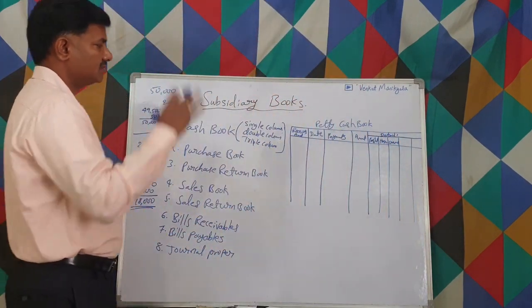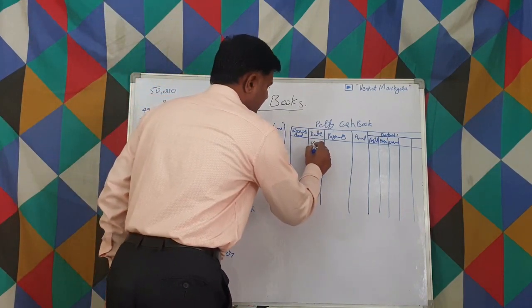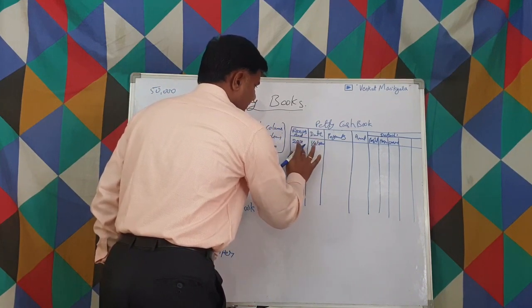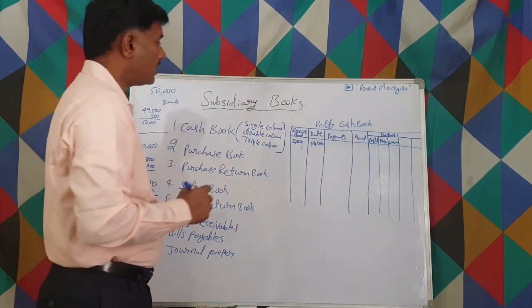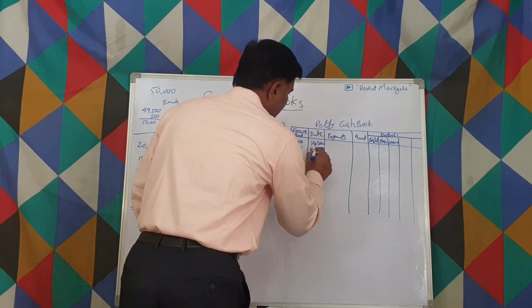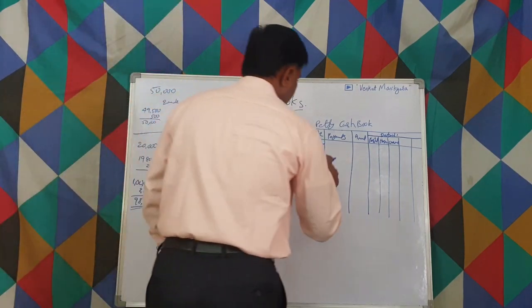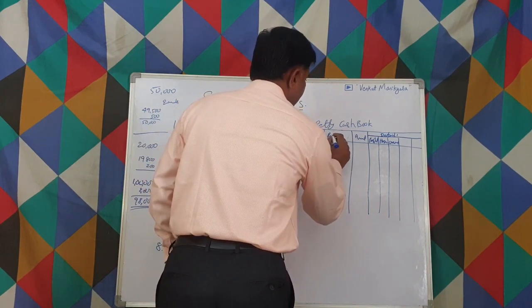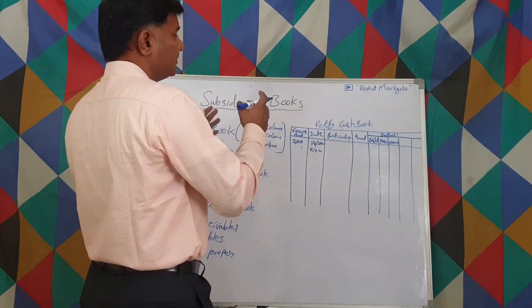Like this, let us suppose at the start of the month, 1st April 2020, we received 2,000 rupees. On 2nd April 2020, we paid. Instead of writing payments, it's better to write in the petty cash book as particulars. Particulars is the right word for the petty cash book.